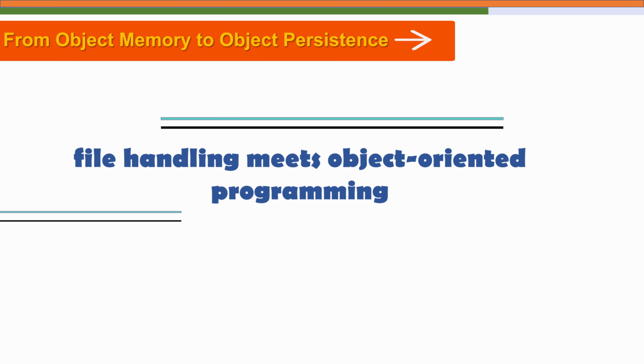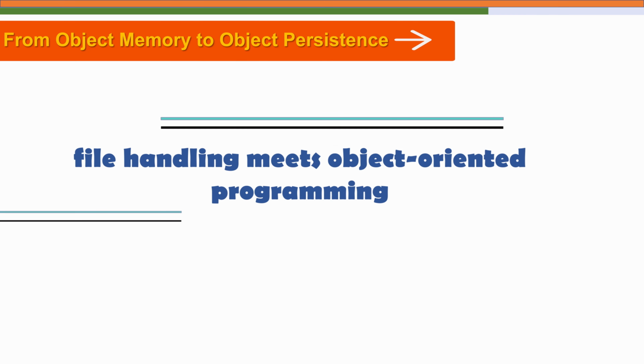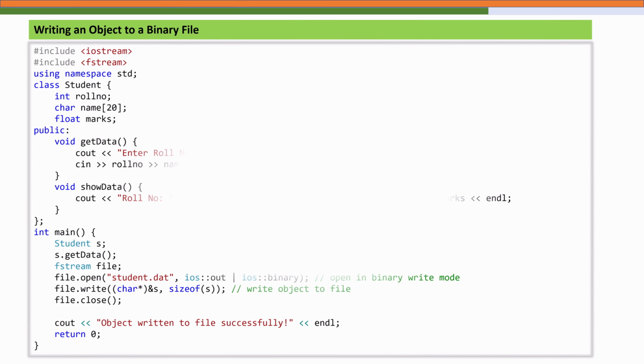Up till now, our programs work with objects only in memory. Once the program ends, that memory is cleared and the data disappears. But in real world applications such as student record systems, banking software or games, we need to save and reload objects later. So this is where file handling meets object oriented programming. In the next part we will explore how to read and write entire objects to the file, both in text form and more efficiently in binary form.